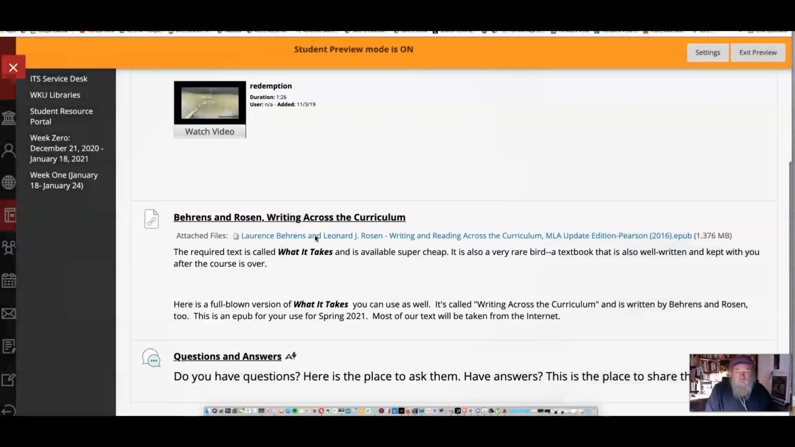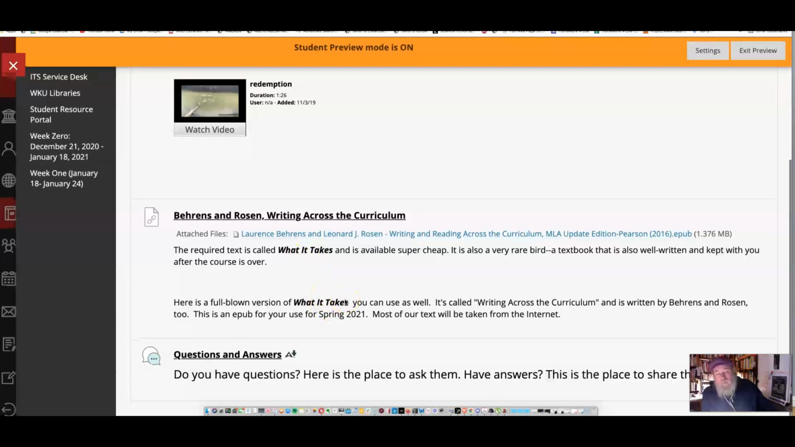That's the big fat version of that, and I have provided that. It's the full-blown version of what it takes. You can use that. But if I make an assignment, you have to find out where it is in that text. I can help you, but not a lot, because you've made the choice to use that particular textbook. What it takes is in the second edition. It doesn't much matter. You can use either one, whatever's cheapest.